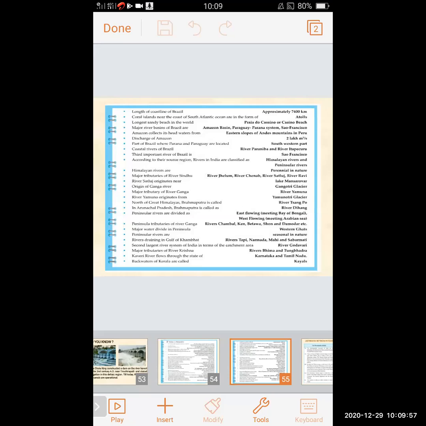Peninsular tributaries of river Ganga. The peninsular tributaries of river Ganga are river Chambal, Ken, Betwa, Stone, and Damodar. Major water divide in peninsula is due to Western Ghat.